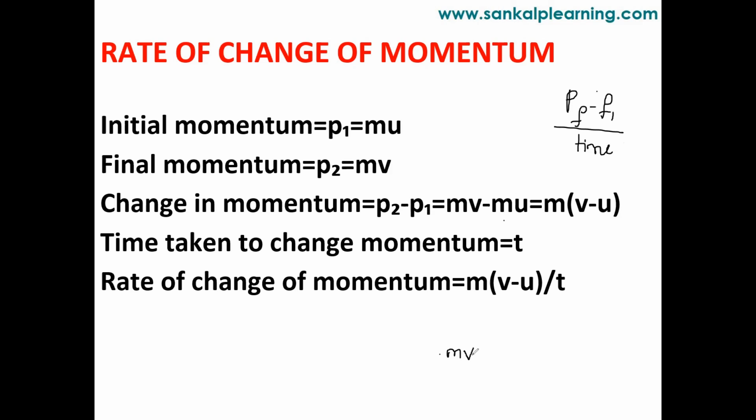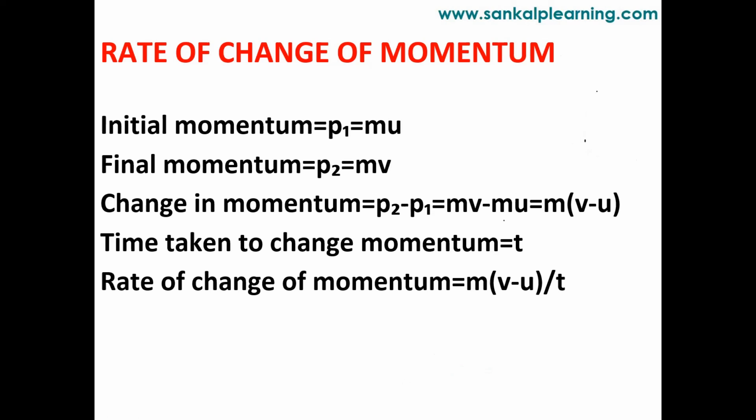So for change in momentum, final momentum is mass into final velocity, mv, and initial momentum is mass into initial velocity, mu. The definition and points regarding velocity we will see in the motion chapter. Now you just understand the momentum.